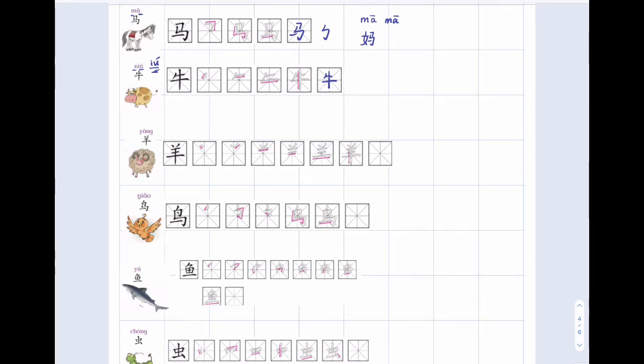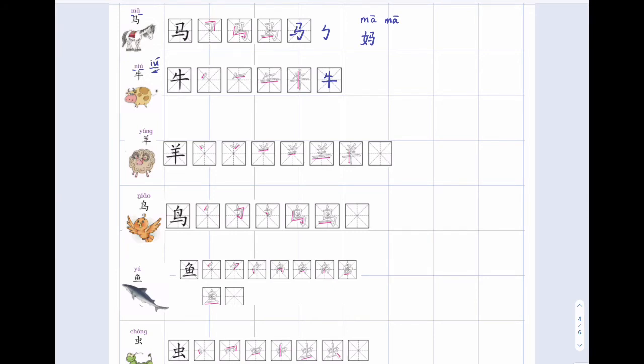Somebody was born in the year of the horse. You can check on the internet to see which animal year you were born in. My cousin was born in the animal year of 马, and my nephew was born in the animal year of 牛.